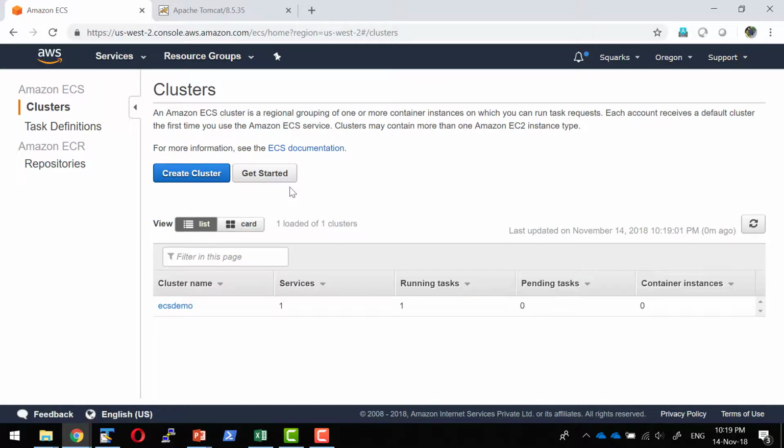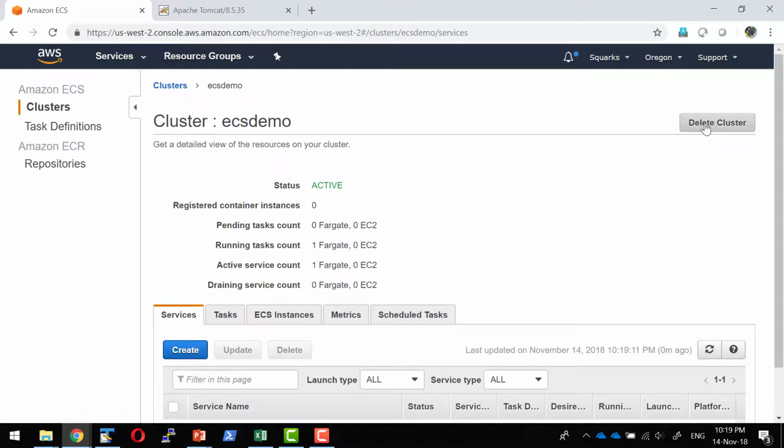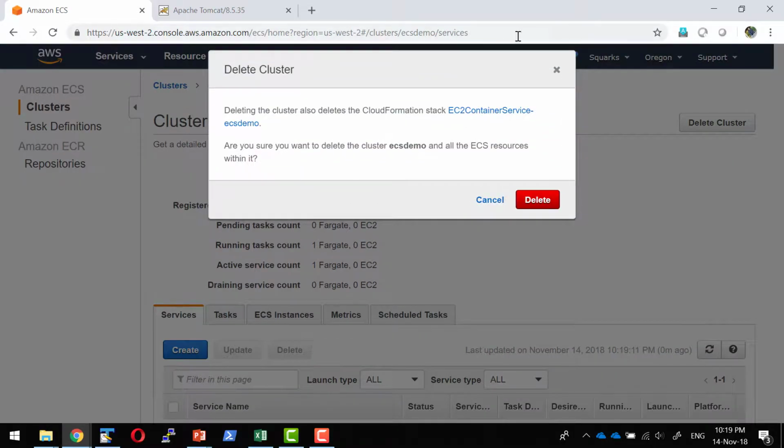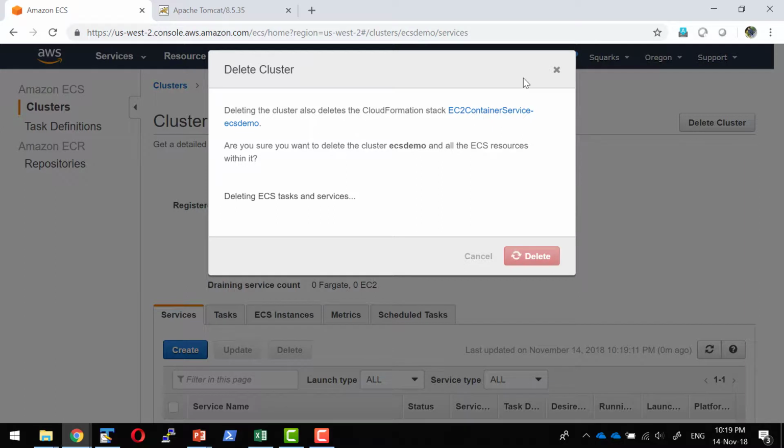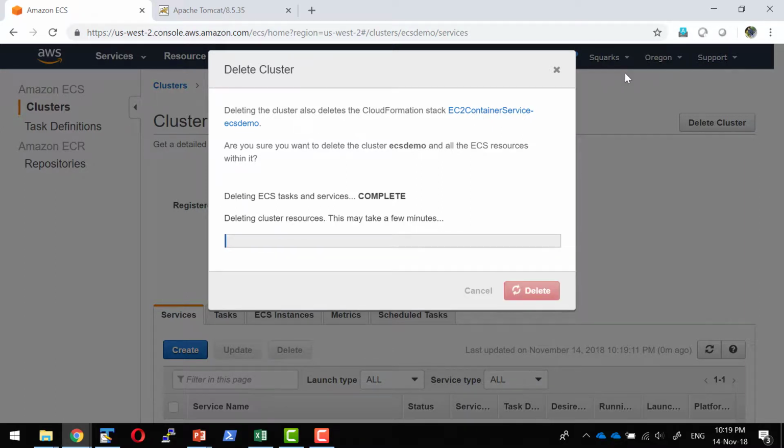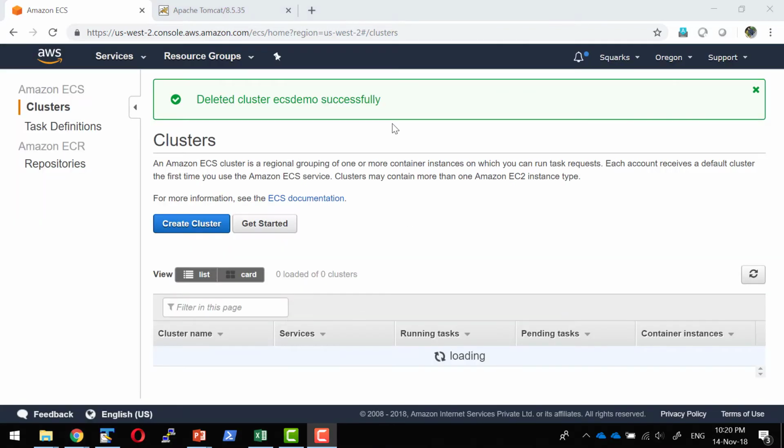So this is a quick demo on how I can create the entire cluster as well as leverage the features of Amazon. At the same time, let's check how to delete this particular cluster. I'm going to delete the cluster so that all the associated resources would get deleted. Otherwise, it's going to charge based on the usage, and that would reflect within the billing page. This would remove all the tasks, services, the security group, VPC, subnet, everything that got created, from my account. The cluster is successfully deleted and removed from my